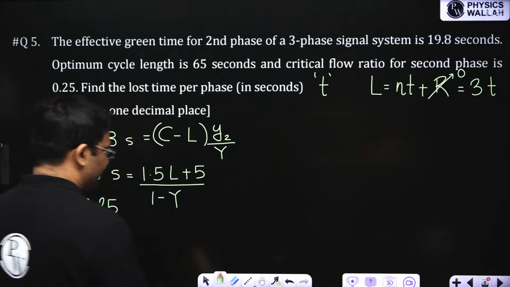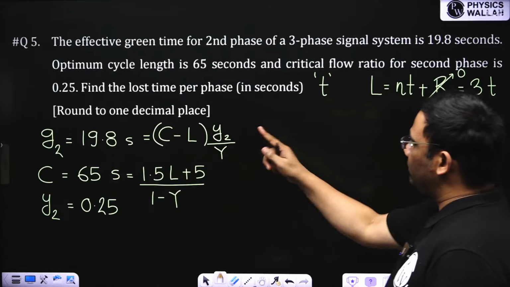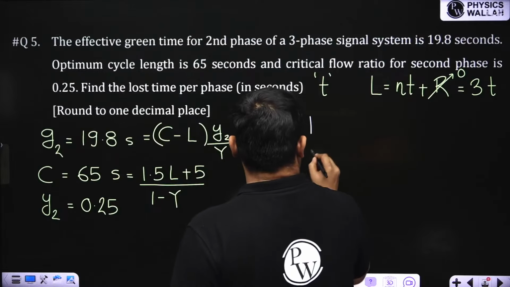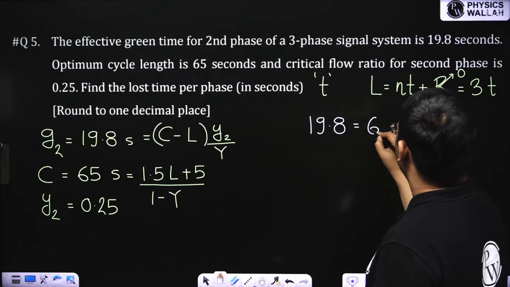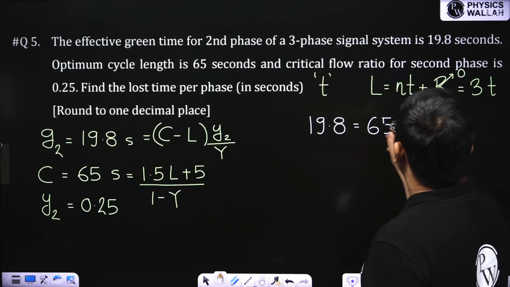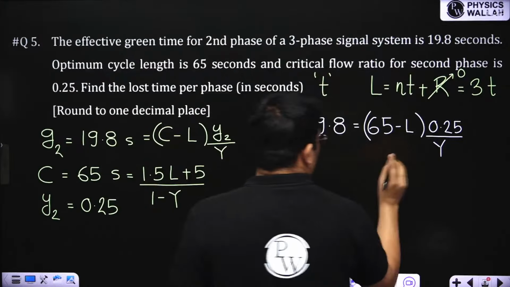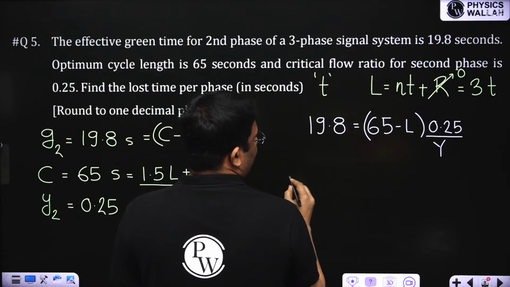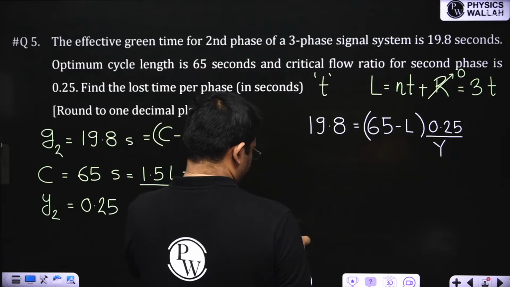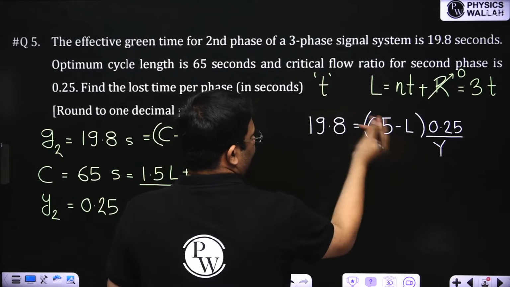Okay, we'll solve this. First we'll use this equation, the G2 equation. So from the G2 equation, 19.8 is equal to cycle length, which is given as 65, minus L, Y2 is given as 0.25, by Y. So from here we'll get one equation of L and Y. Take this Y to this side, and 0.25 L comes this side.